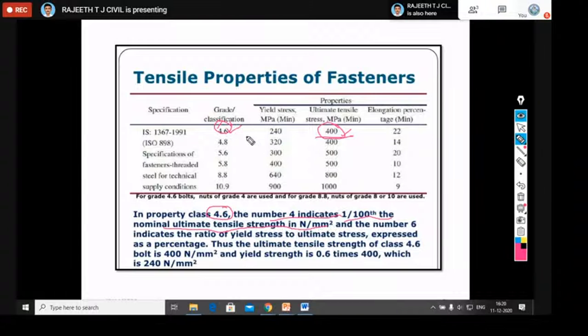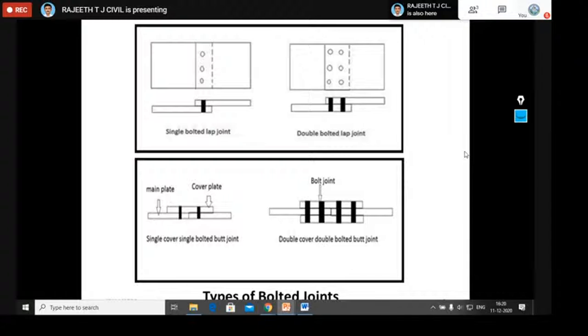And the second number, 6, indicates the ratio of yield stress to the ultimate stress. So ultimate stress is 400, whereas yield stress is 240 for that material. The ratio of 240 by 400 gives your second number, that is 0.6. So here you should know what 4.6 grade bolts are. We are going to use 4.8 and 5.6 also, so you should know what the first number and second number indicate, since they may ask in the examination. Okay, the different grades.